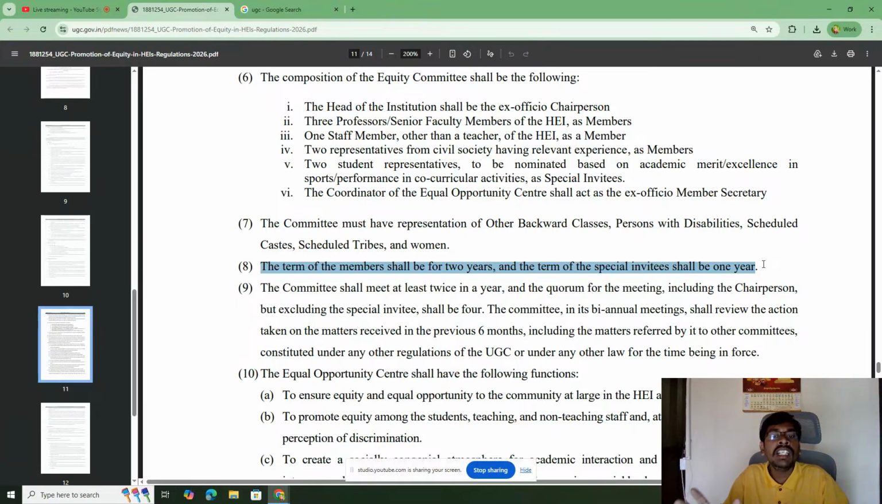The head of the institution will have 100% powers to take decisions on this matter, and to take action on any sort of discrimination that is happening on the campus. The committee should meet at least twice a year to discuss what complaints were received and what actions were taken. So the discussion should happen. This biannual meeting should happen every year.